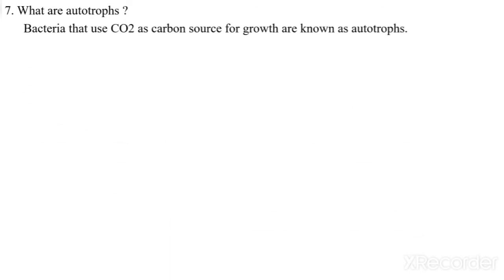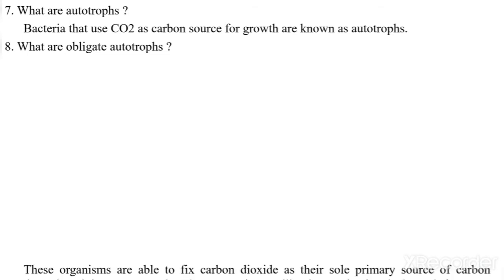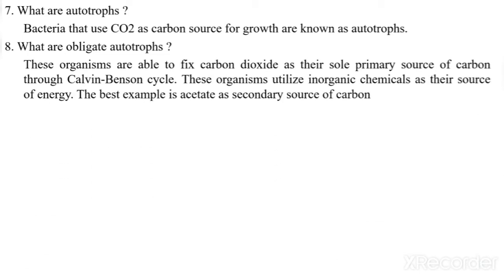Autotrophs are bacterial cells that use CO2 as a carbon source for their growth. What are obligate autotrophs? Obligate autotrophs are organisms able to fix carbon dioxide as their sole primary source of carbon through the Calvin-Benson cycle. These organisms utilize inorganic chemicals as their source of energy. The best example of obligate autotrophs is the one with acetate as a secondary source of carbon.